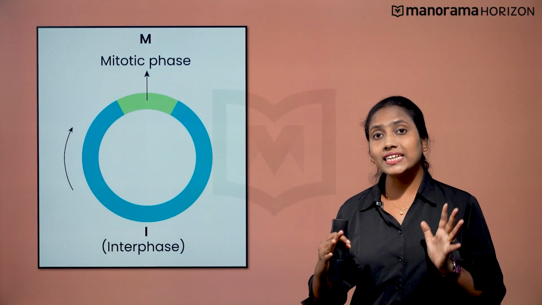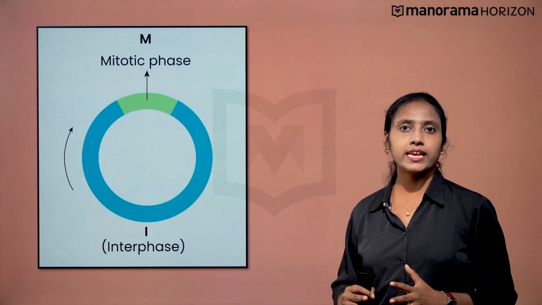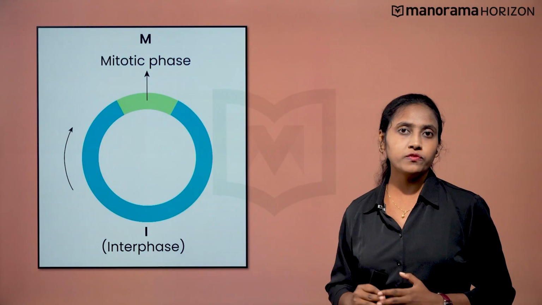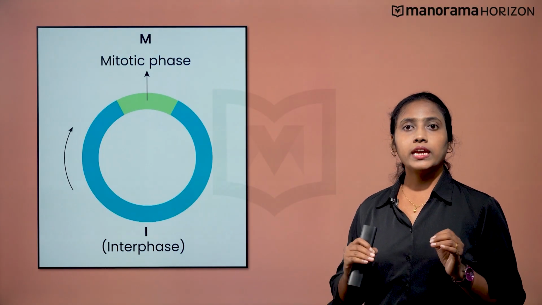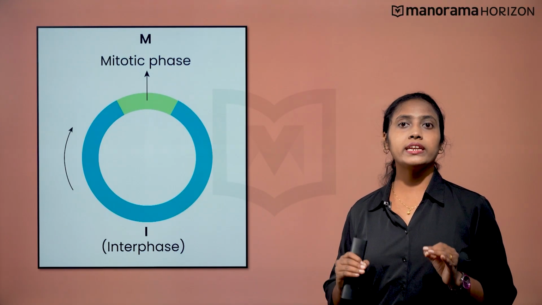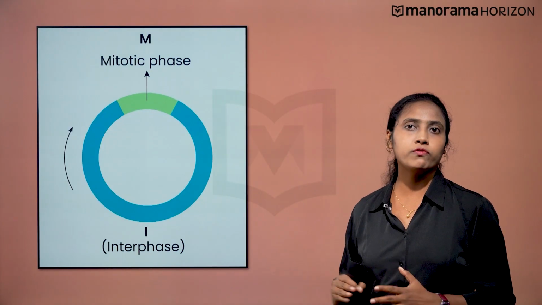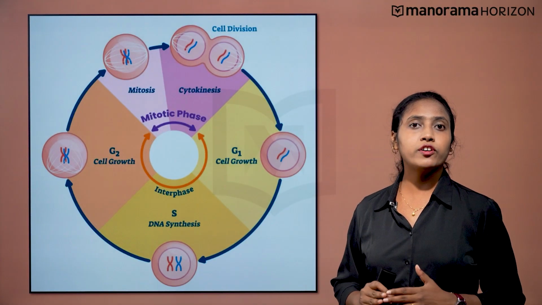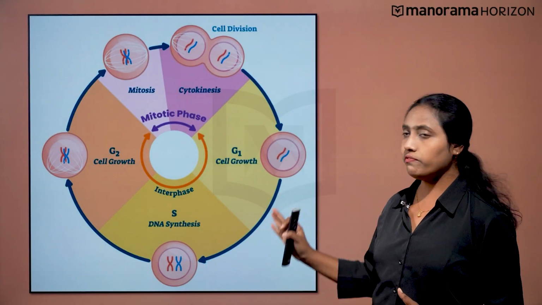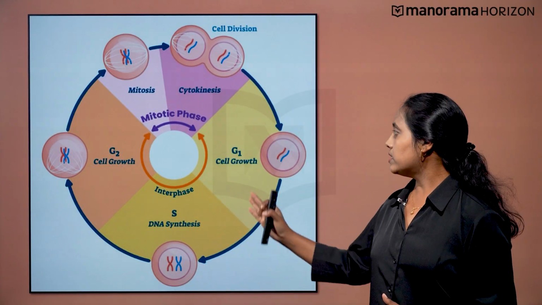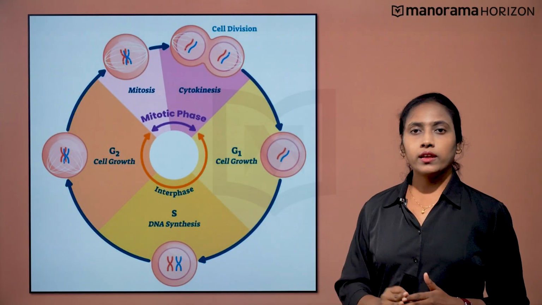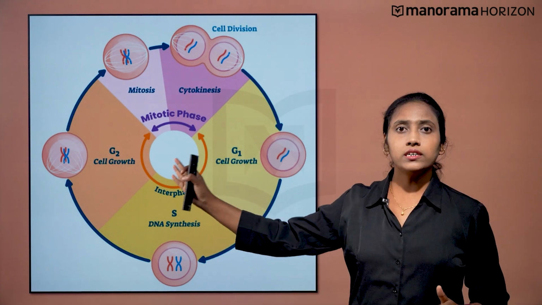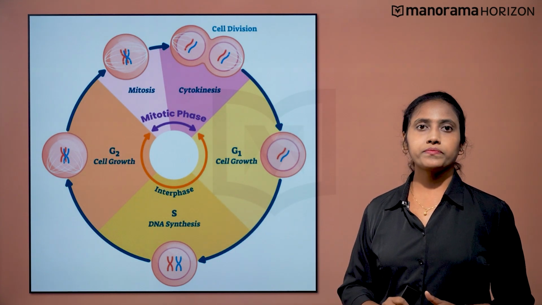So, what exactly happens inside a cell in these 23 hours of interphase? Interphase occupies more than 95% of the duration of the cell cycle. The interphase can be further divided into three different phases, that is the G1 phase, the synthetic phase and the G2 phase.